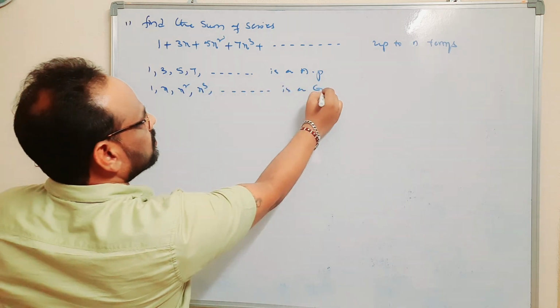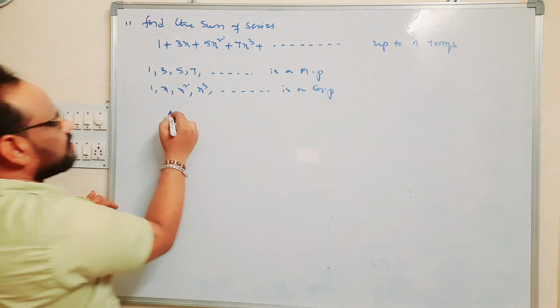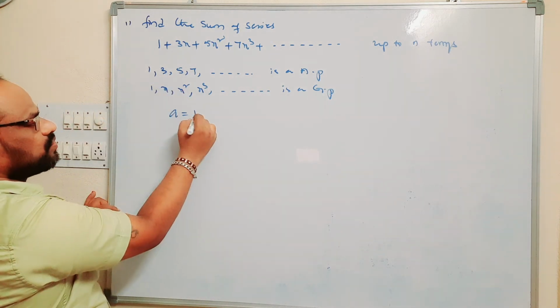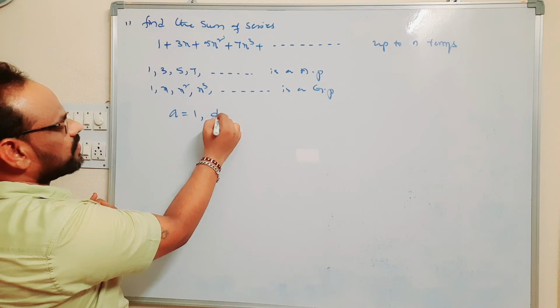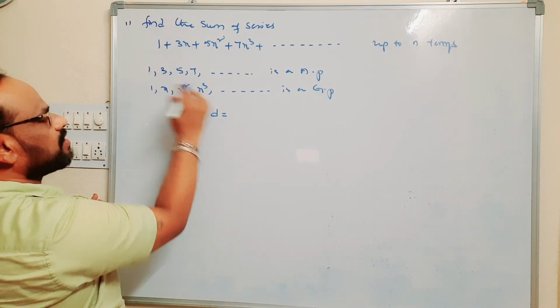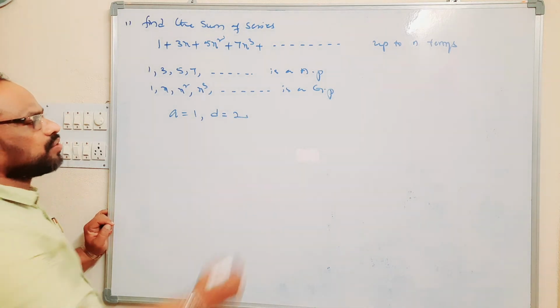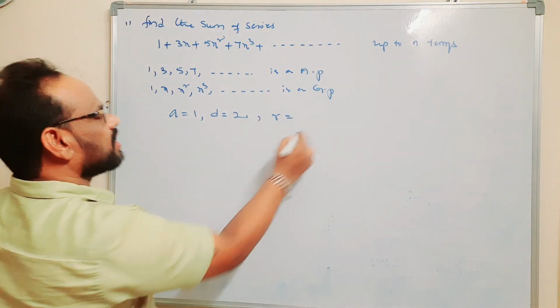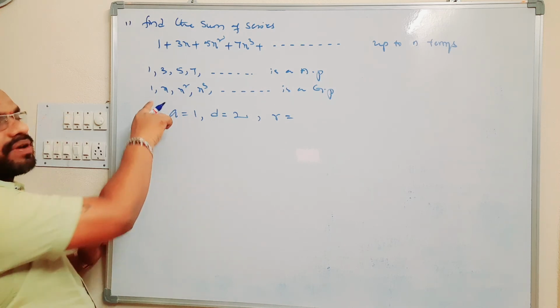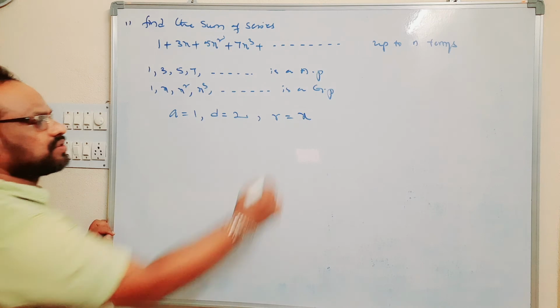First term a is equal to 1, and common difference d is equal to 3 minus 1, 5 minus 3 and 7 minus 5, that is 2, and common ratio r is equal to x.